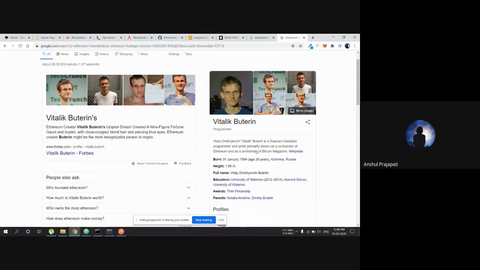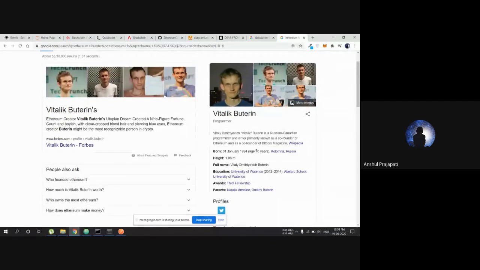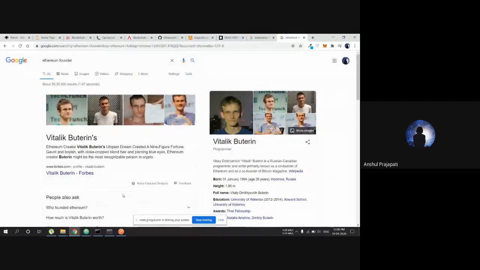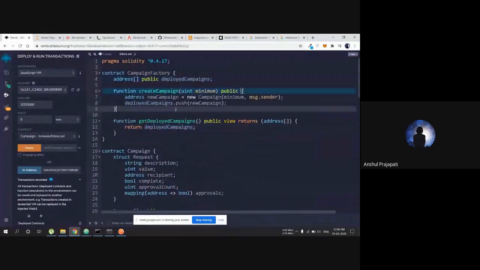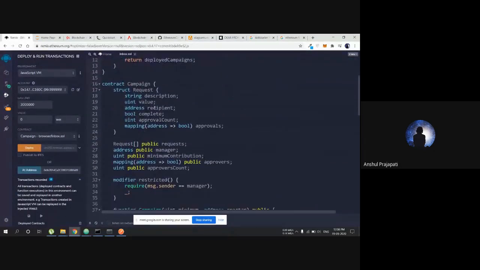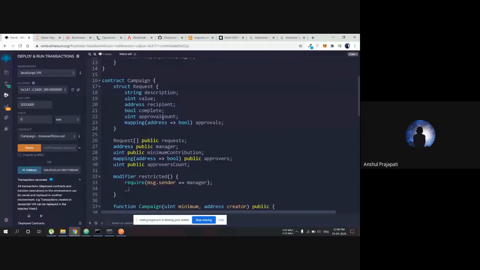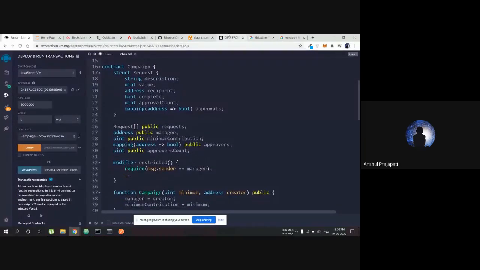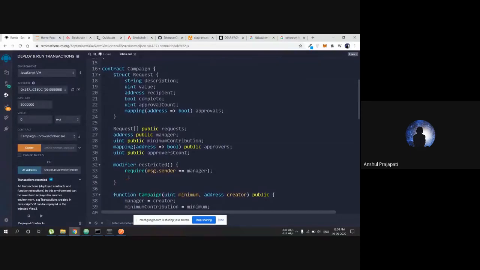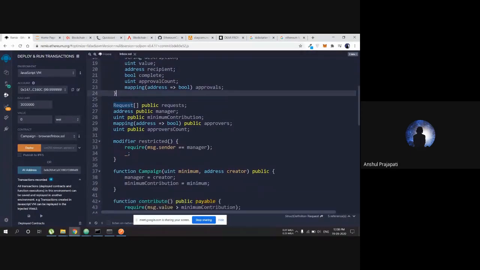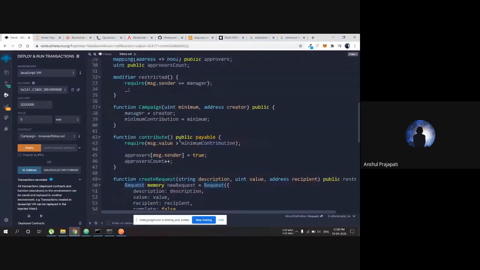So what he did is he created smart contracts. He introduced the concept of smart contracts. So what are smart contracts? You can see on the screen, we have created a campaign contract which initializes a campaign. Here we have a campaign going on, and there are people who can participate, and there are people who can create a campaign. People can request in the campaigns and can change the functions in the campaigns, and something like this.